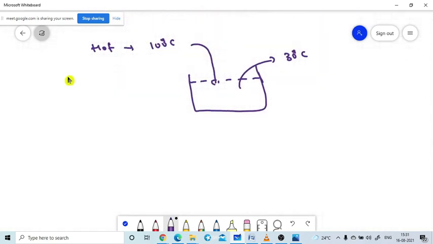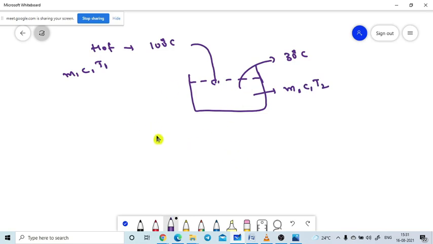So here m1 is the mass of the substance. We need to know the specific heat capacity of the substance, and we need to know the initial temperature of the substance. For this liquid, we need to know its mass, its specific heat, and its initial temperature.